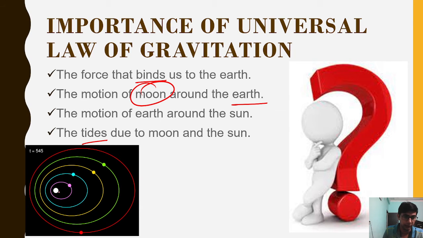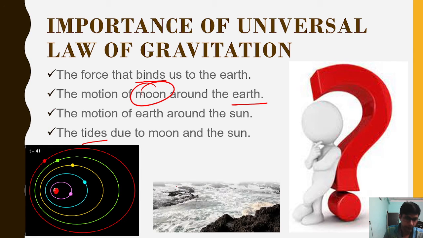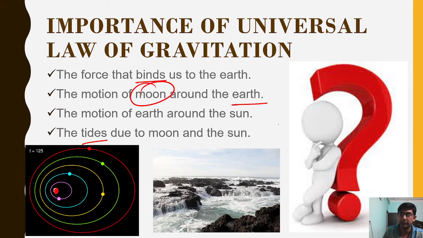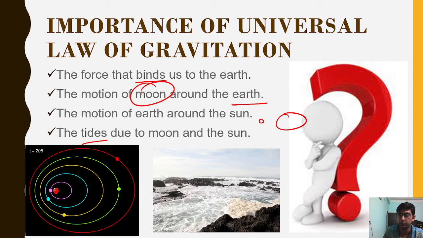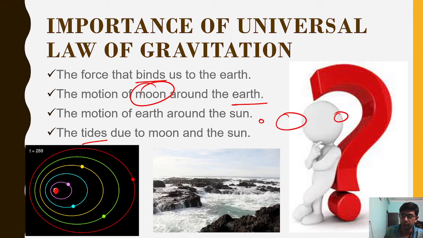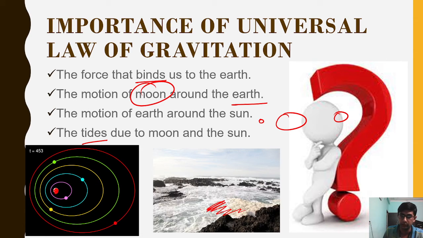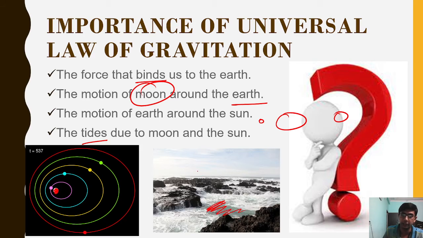See, this is the Sun, and every planet is revolving around the Sun in a closed path. Same thing: when heavenly bodies like the Moon and Sun come close to the Earth, they attract the huge water bodies, the oceans, and high tide and low tide occur.